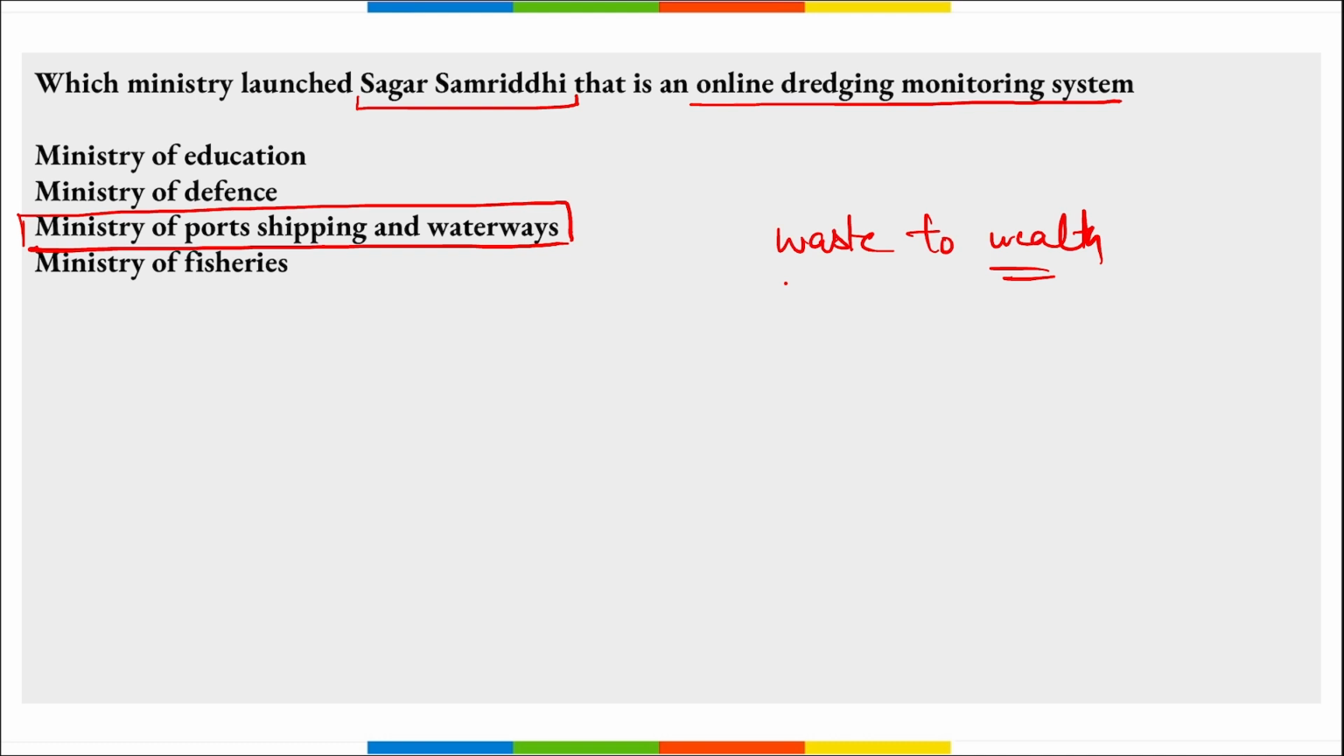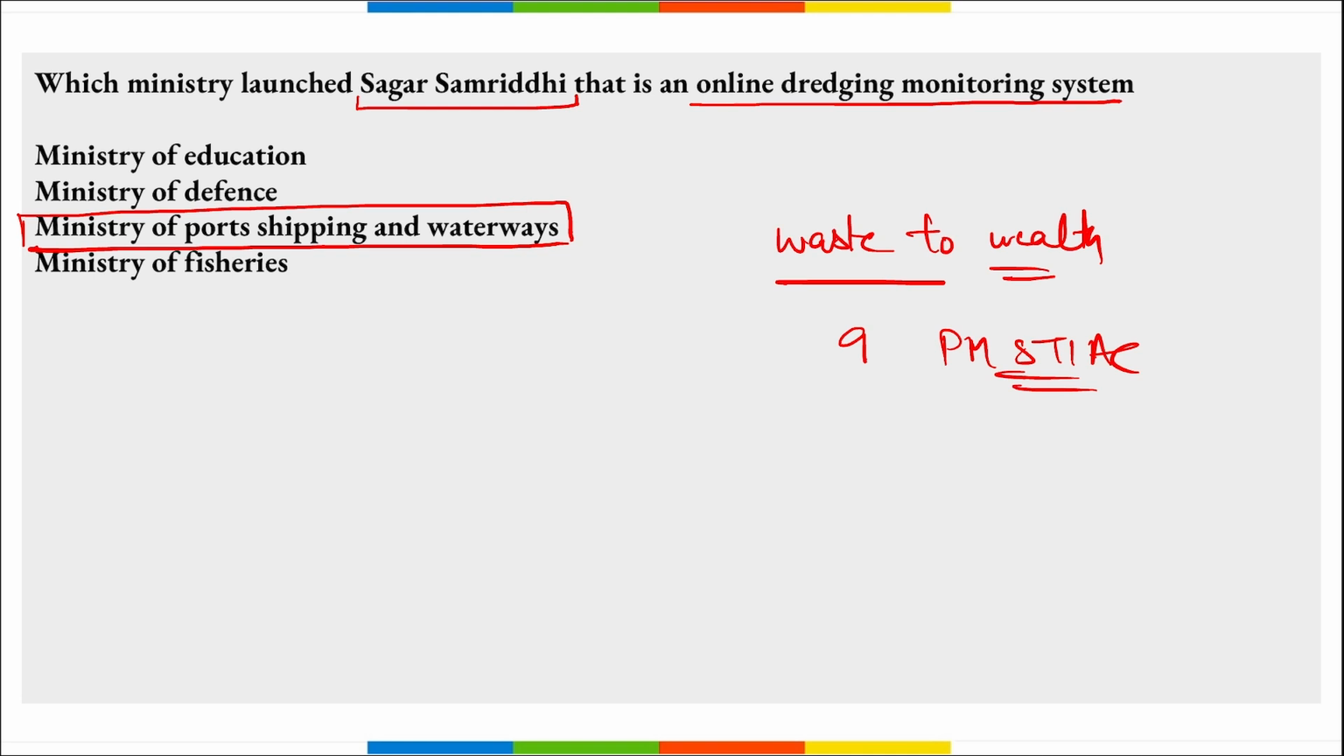Correct? The waste to wealth mission is one of the 9 scientific missions that was launched by the Prime Minister's Science, Technology and Innovation Advisory Council, that is PMSTIAC. And the aim of this waste to wealth mission is to develop, identify and deploy technologies to treat waste, to generate energy, recycle material and extract resources from that garbage.